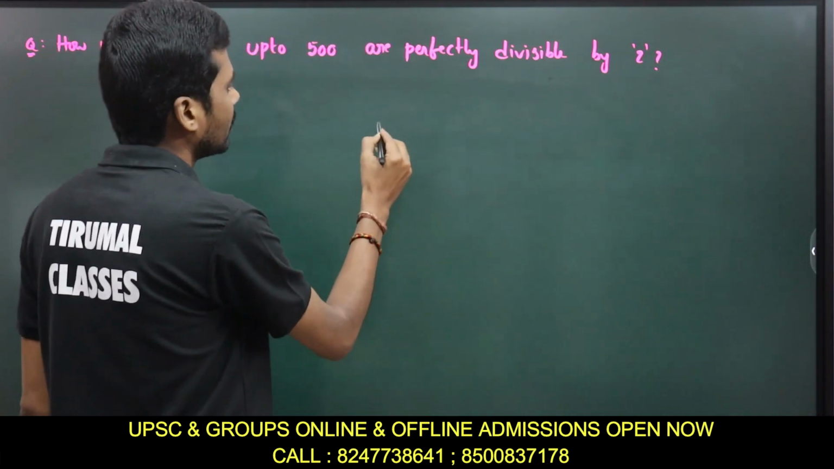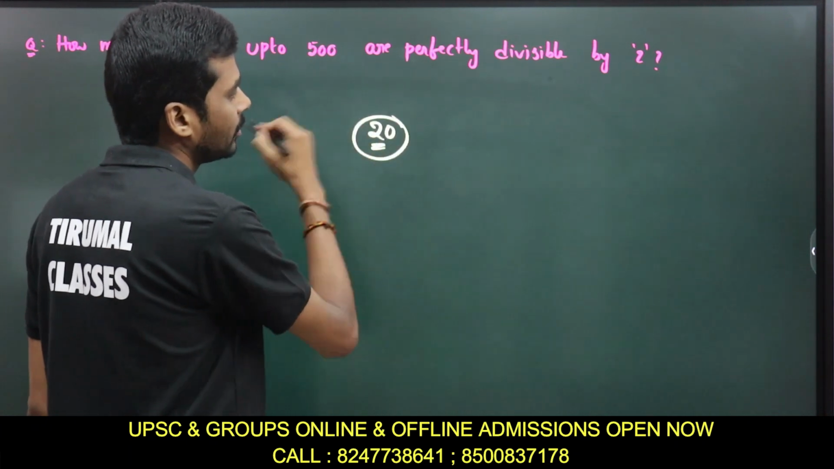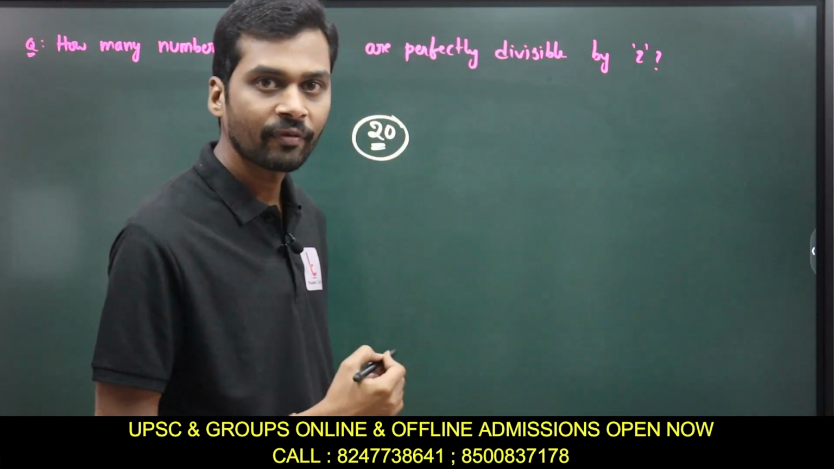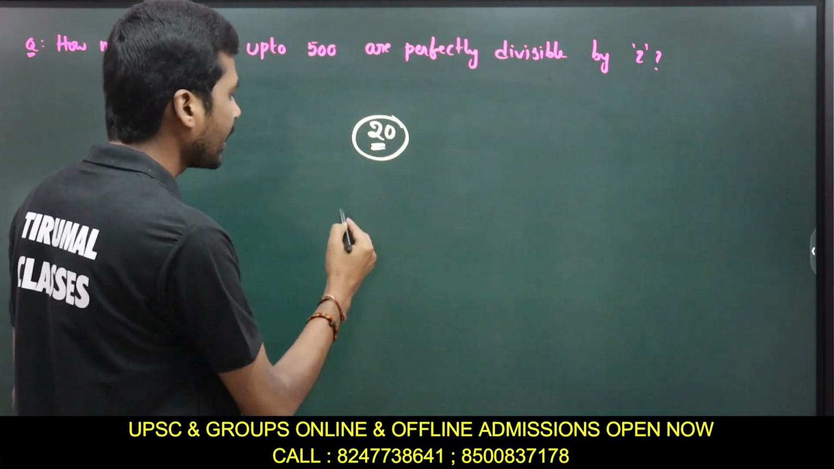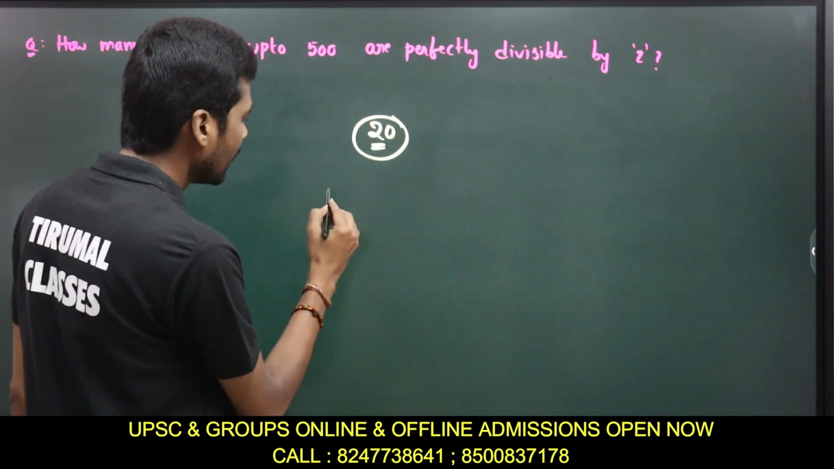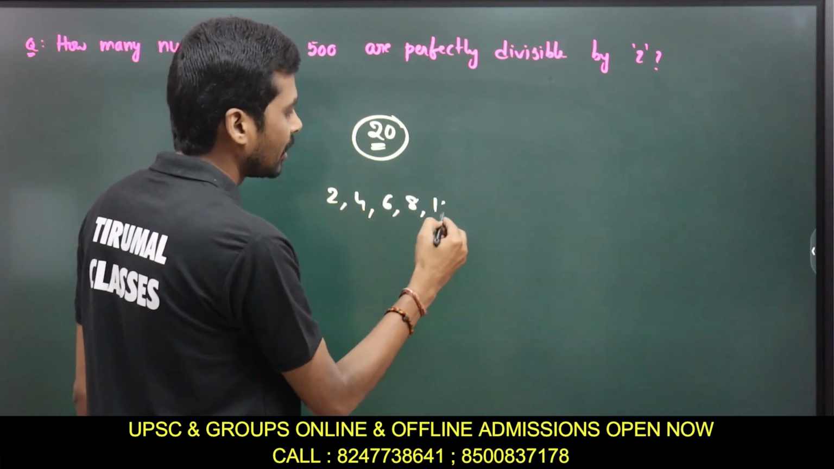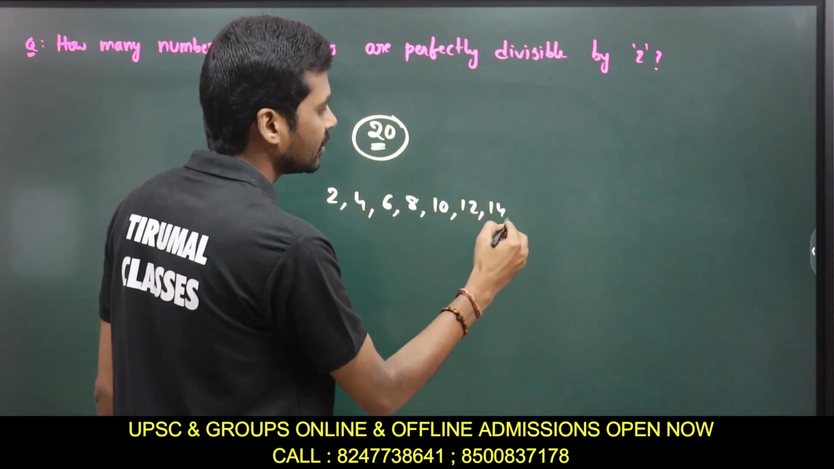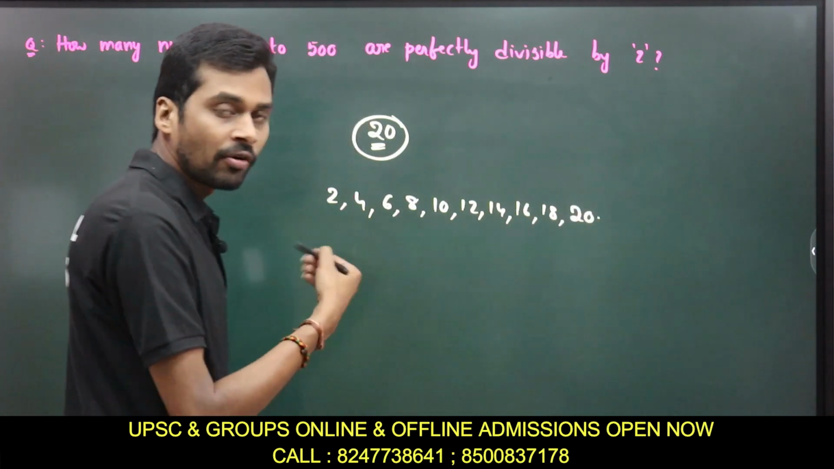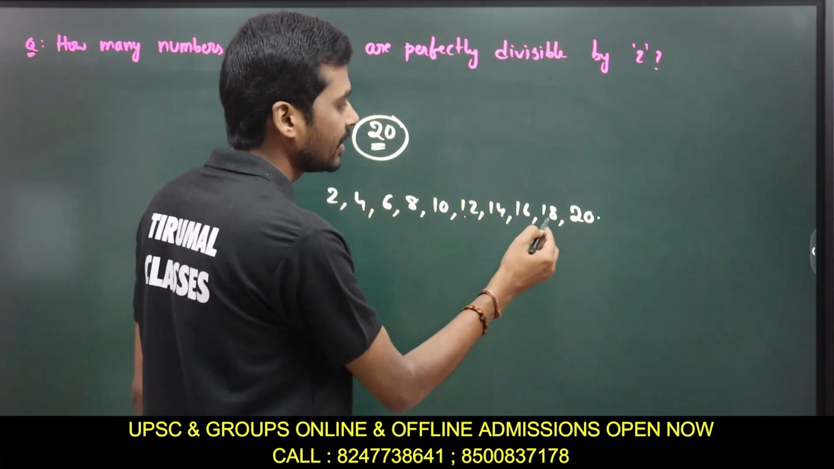Suppose I ask you, how many numbers up to 20 are perfectly divisible by 2? If I write all the numbers which are perfectly divisible by 2 up to 20, those numbers are 2, 4, 6, 8, 10, 12, 14, 16, 18, 20, right? So now we'll count them. 1, 2, 3, 4, 5, 6, 7, 8, 9, 10.